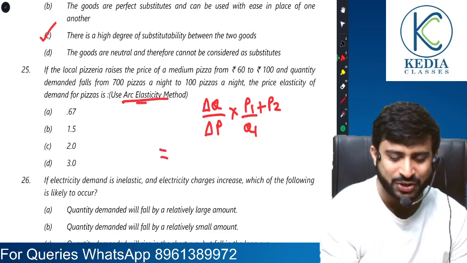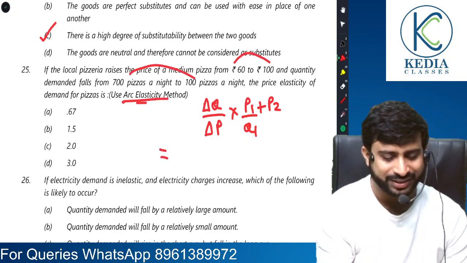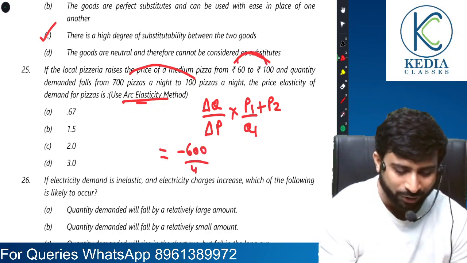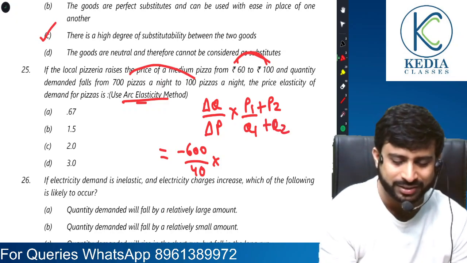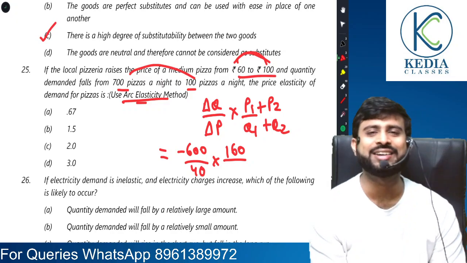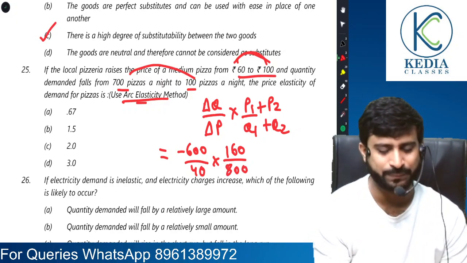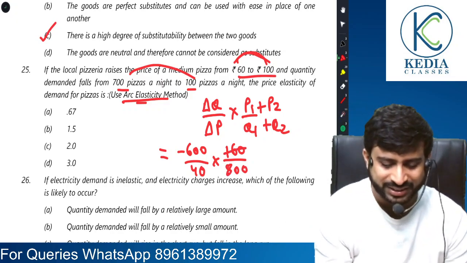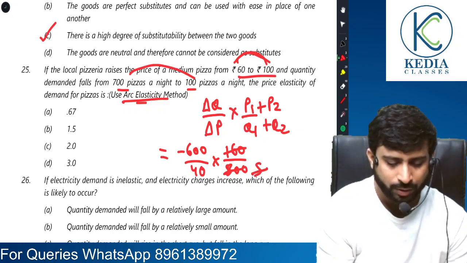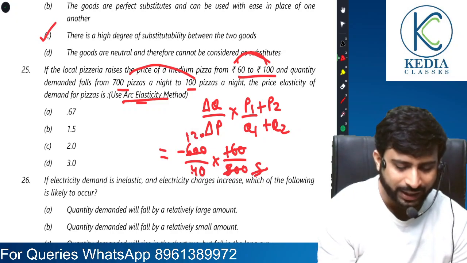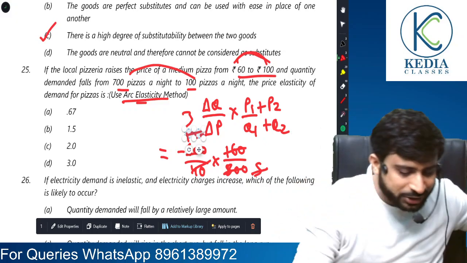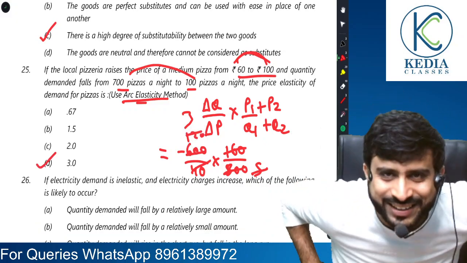Okay, so change in quantities 700 to 100, that is by minus 600. And what is the change in price? 60 to 100, that is by 40 rupees. What is the sum of prices? 60 plus 100 is 160. And what is the sum of quantities? 700 and 100 is 800. It's okay, fantastic. So now 165, everybody. Now 5, 120, right, and 43. So it is somewhat landing us to 3, and 3 seems to be the correct answer, everyone.